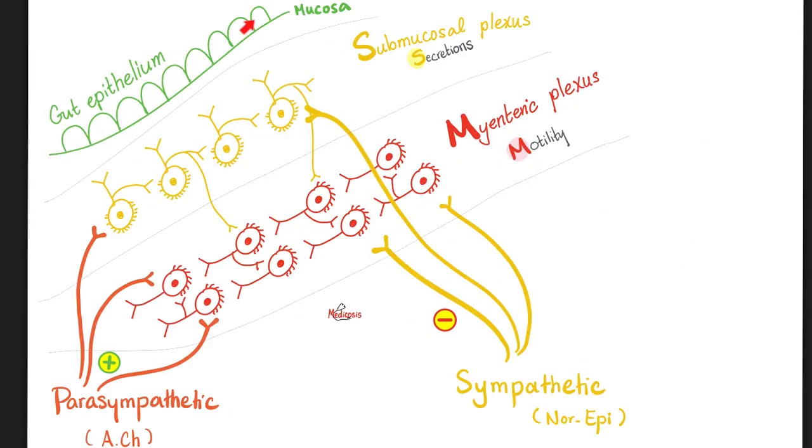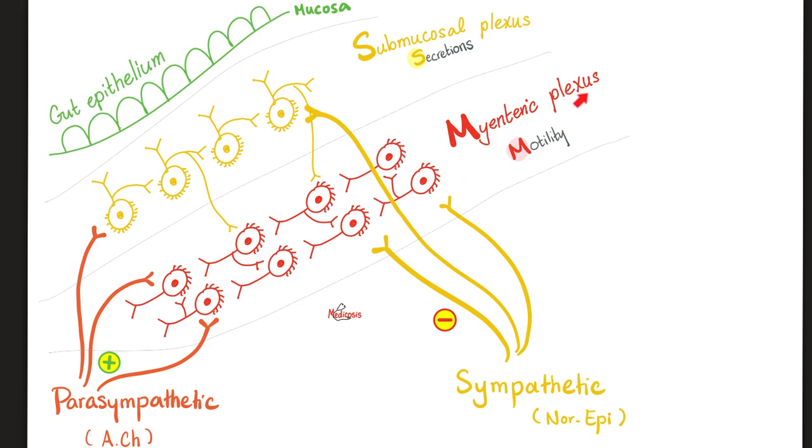Look at that. Here's the mucosa, here's the submucosa, here is the musculosa. Who's in the submucosa? The submucosal plexus, which is for secretions. Thank you. Next, there is the musculosa. Who's there? Myenteric for motility in the musculosa. Look at that. Beautiful. Oh, by the way, these neurons will synapse with these neurons.